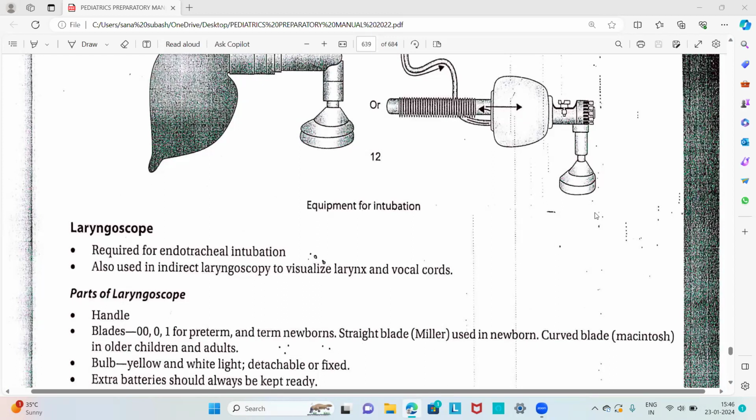Then another short note is regarding the laryngoscope. The laryngoscope is usually required for the endotracheal intubation process, and it is also used in indirect laryngoscopy to visualize the larynx and vocal cords. So in pediatrics, we use the laryngoscope for endotracheal intubation. Also, it is used in indirect laryngoscopy to visualize the larynx and vocal cords.